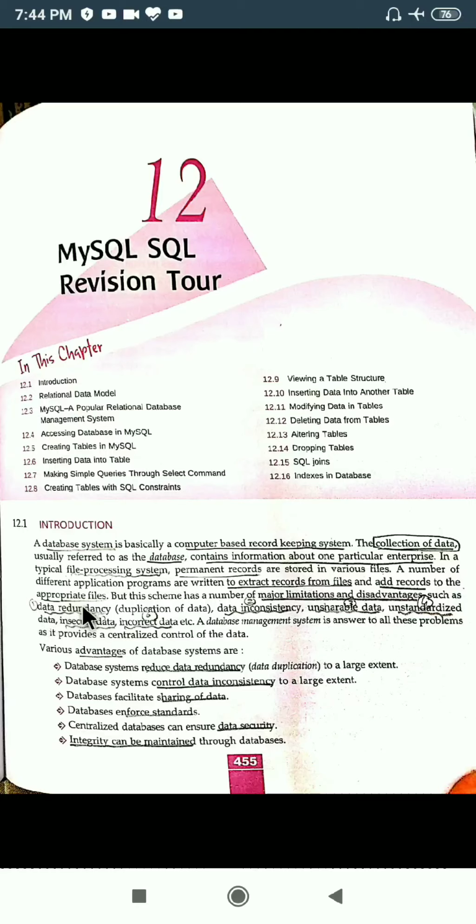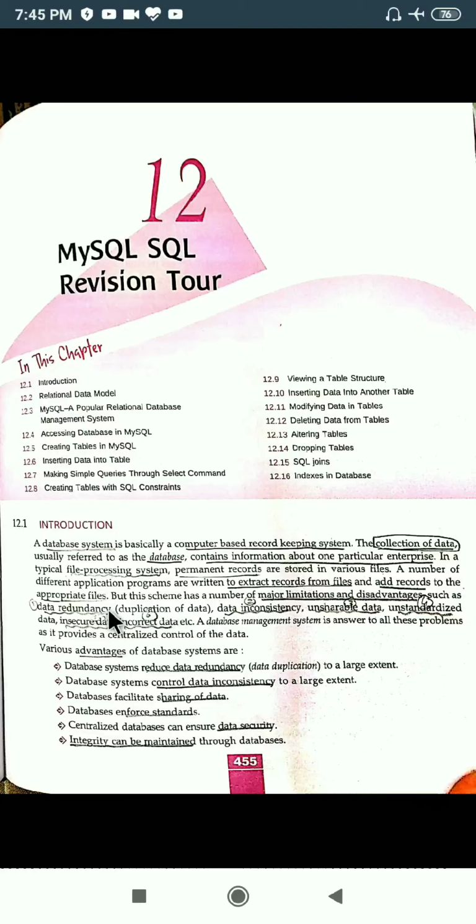First was data redundancy. Redundancy means duplicacy of data. Why duplicacy? Because we did not have a centralized point to store the data. Like, if you are writing something in your notebook and that page is filled up, after 20 pages you want to write the same data again, you will not keep in mind whether you, or someone other than you who is writing that record, will get an idea whether this record has been entered previously or not.